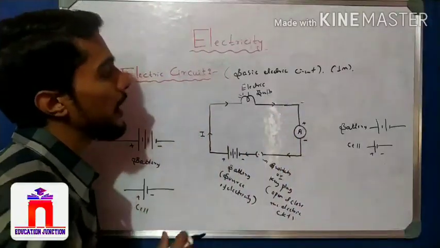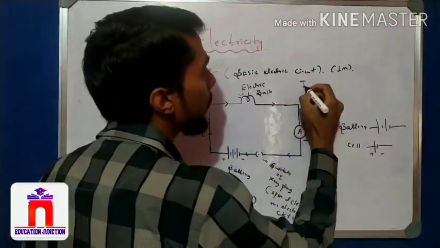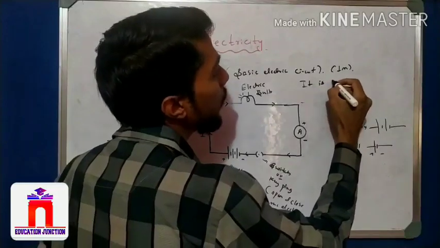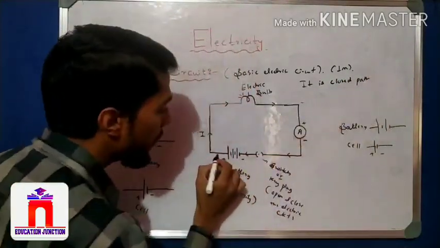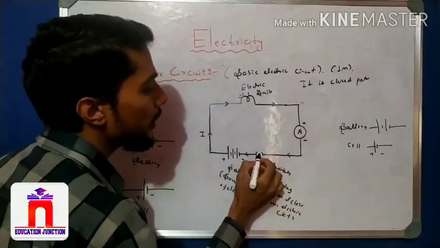So what is an electric circuit? It is a closed path. See, from here to here it is a closed path. Here also it is closed.